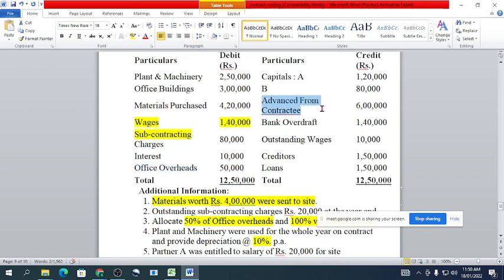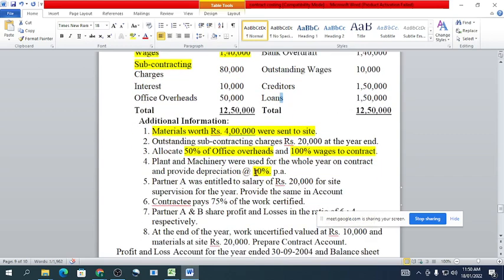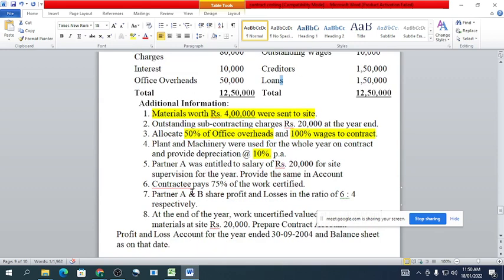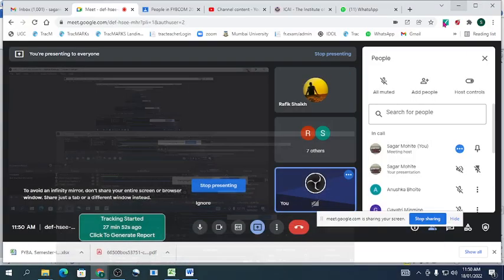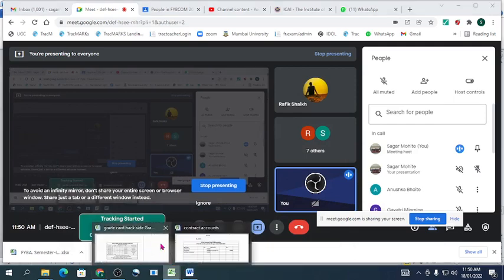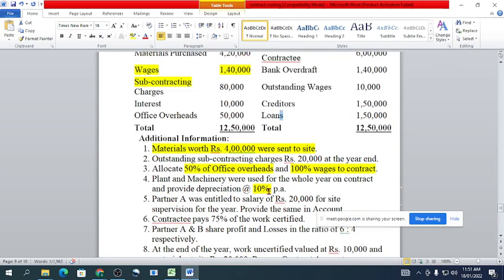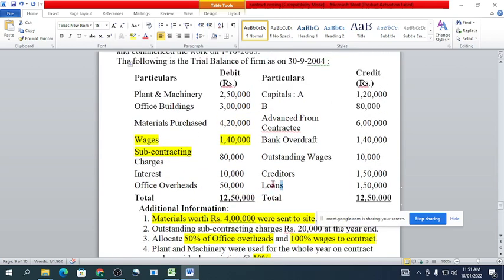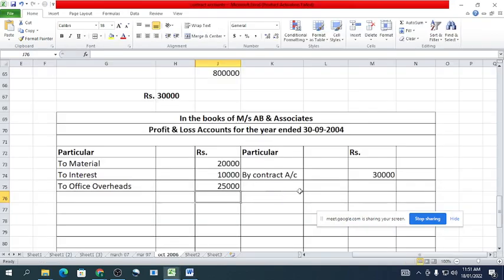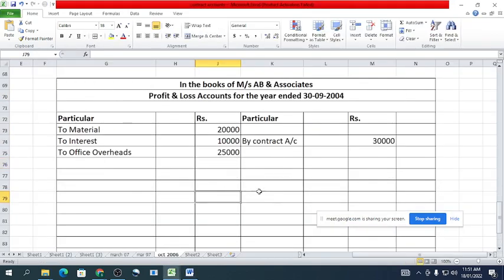Now look here: advance from contractee, bank overdraft, outstanding wages, creditors and loans all go to the liability side. I think that's it. We will find out the net profit or net loss here, and that we will transfer to the final balance sheet.